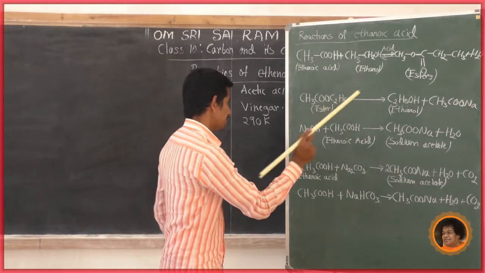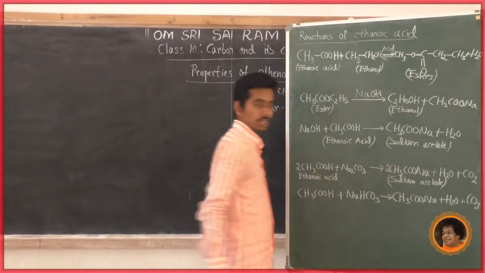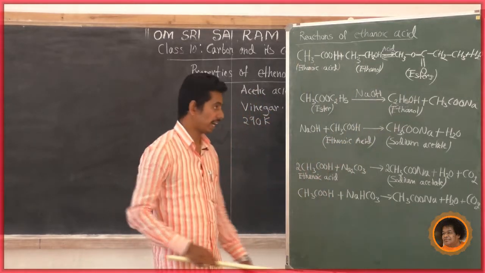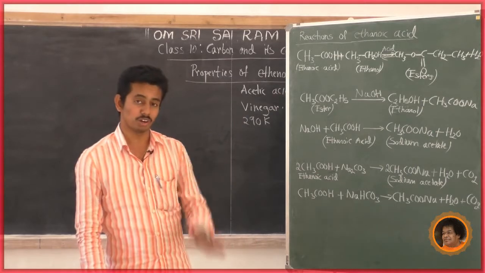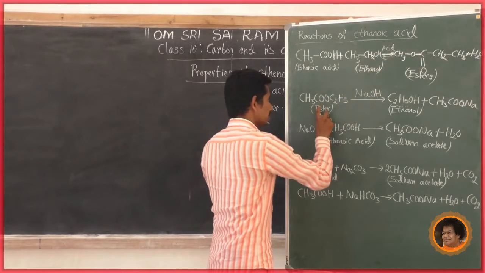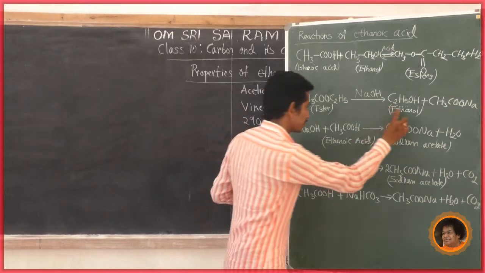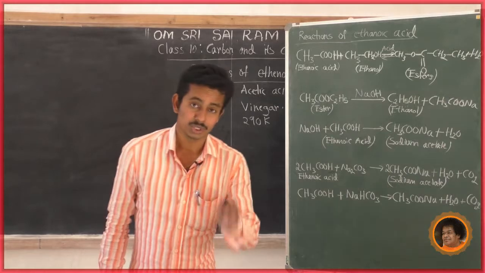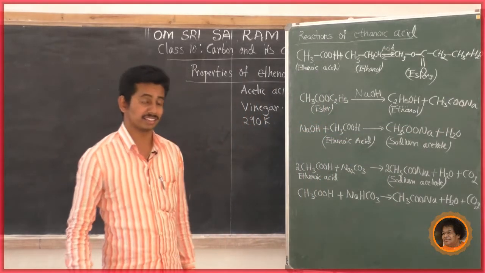This ester reacts with sodium hydroxide, an alkali, and it gives ethanol and CH3COONa. CH3COONa means it is a sodium salt of a carboxylic acid, because of the Na.